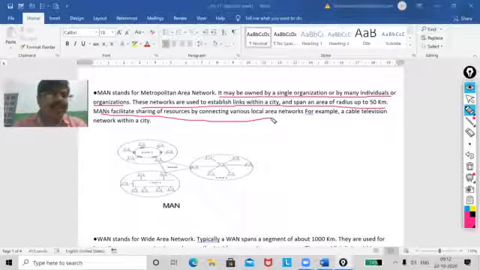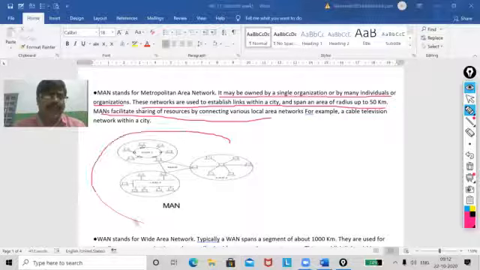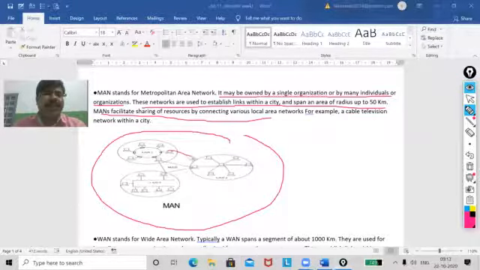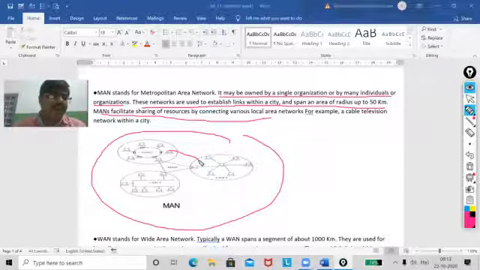The best example is cable TV. You can see maybe the distance can vary, my dear. It can be 10 kilometers, somewhere 20, 30, 50, like that it can be.